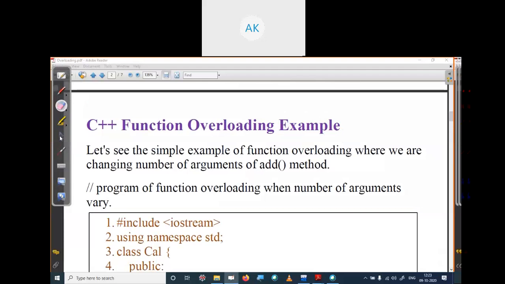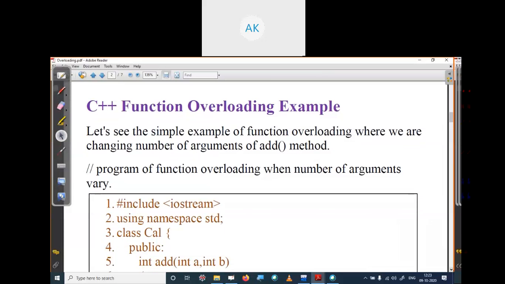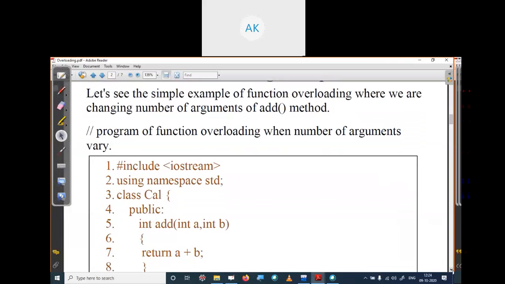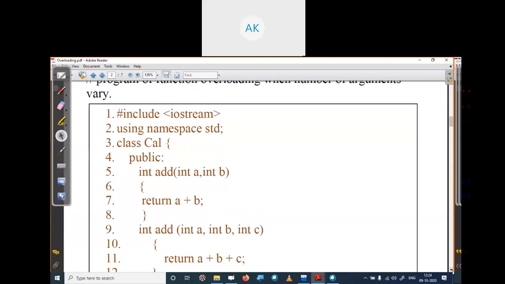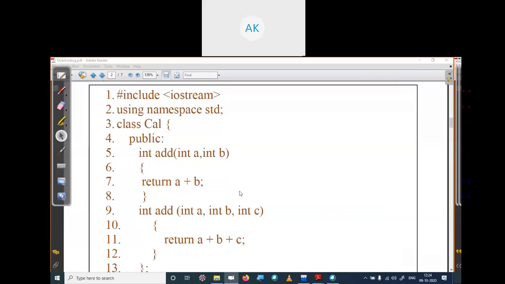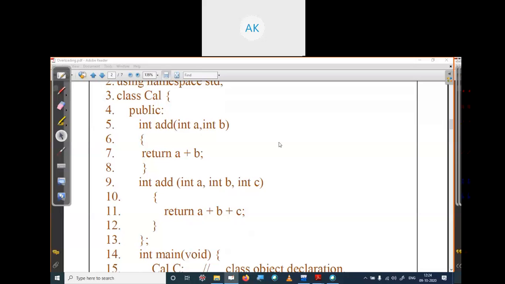See the example, it will make clearer the meaning of function overloading. Here, as you can see, we have a program that includes the header file, and then we declared a class Cal. In the public area, we have declared a method named add, and it takes two inputs, int a and int b.